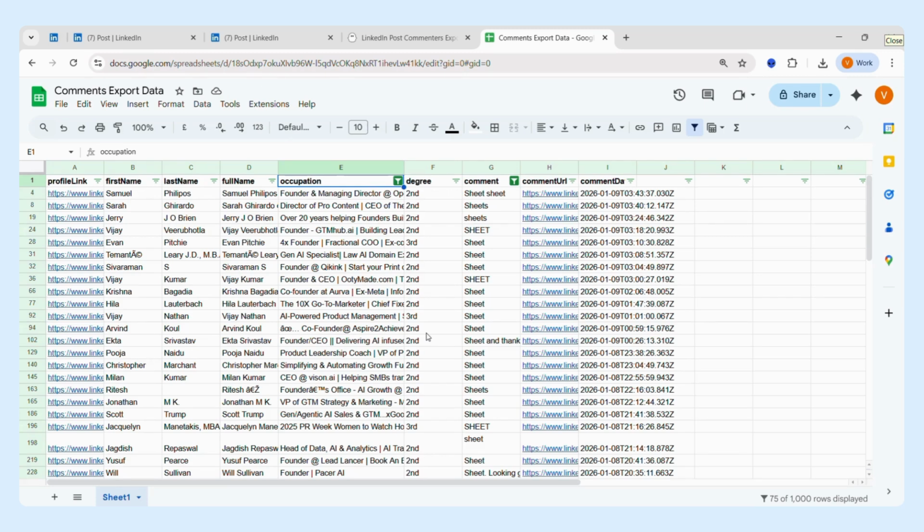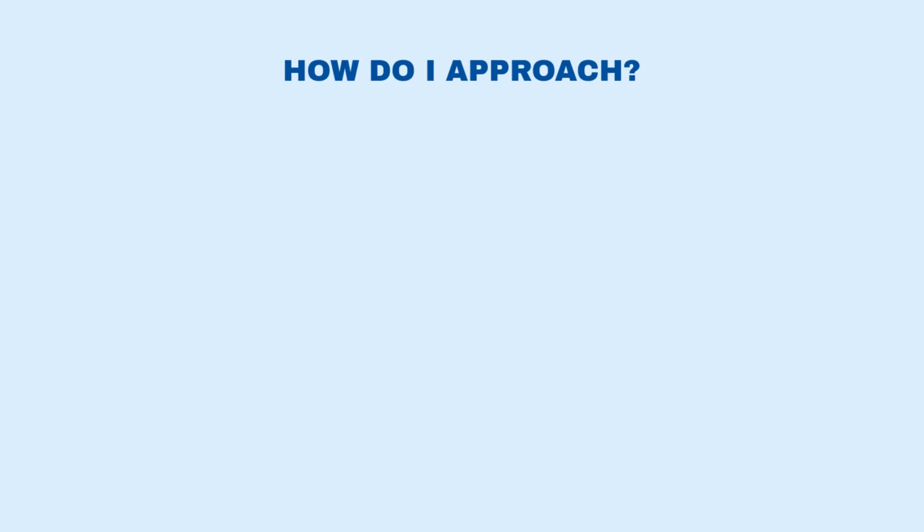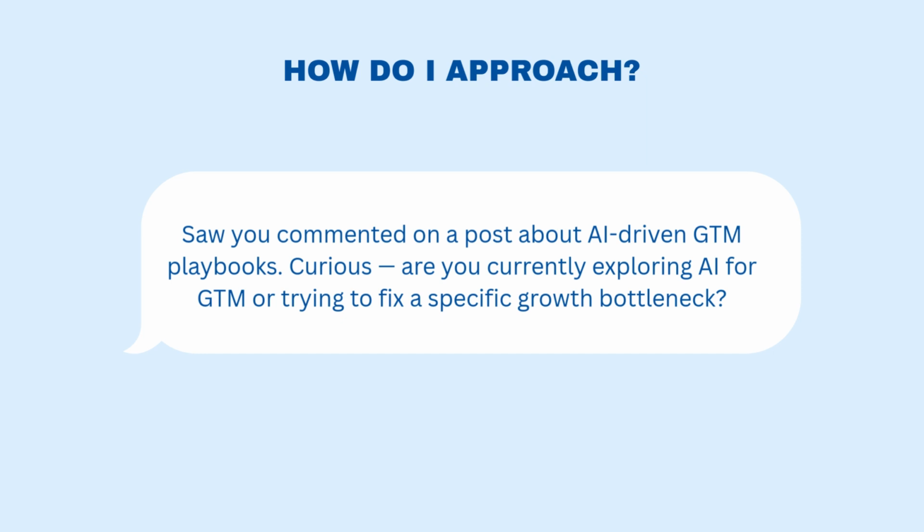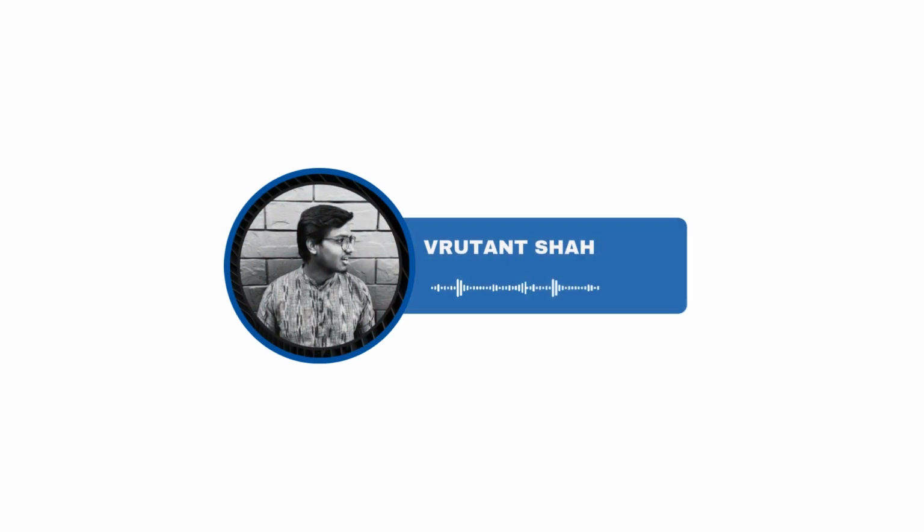The question over here comes is, how do I approach? So for this, what you can do is simply send a LinkedIn connection and send a very simple message that is very context driven. Like, saw your comment on a post about AI driven GTM playbooks. Curious if you are currently exploring AI for GTM or trying to fix a specific growth bottleneck. So this is a very relevant context driven message that someone might reply to, because they know that they have replied to it and they know that they might have that problem or they might be exploring for it. So this is how this particular strategy works, wherein you can use other people's LinkedIn posts and leverage the comments over there to then generate leads for your own self.